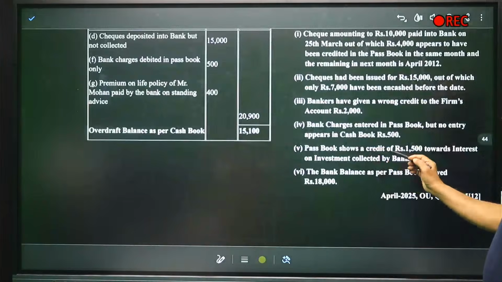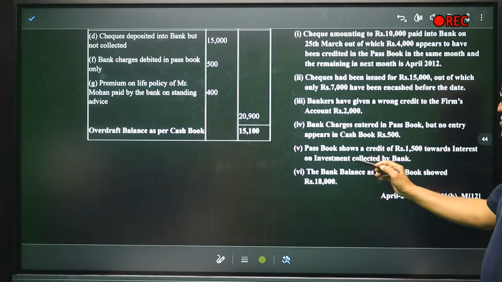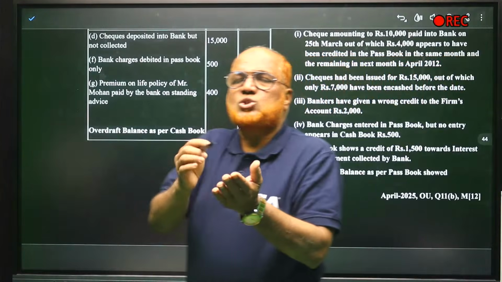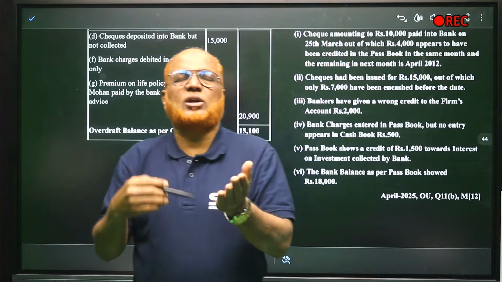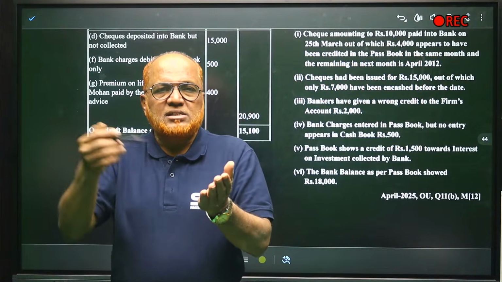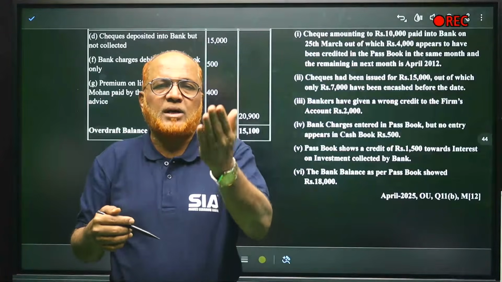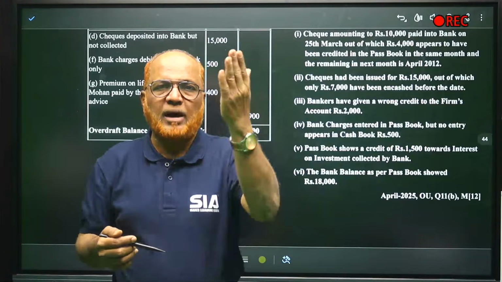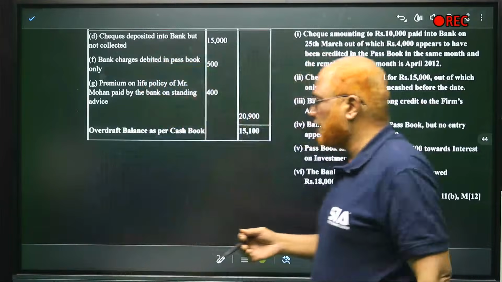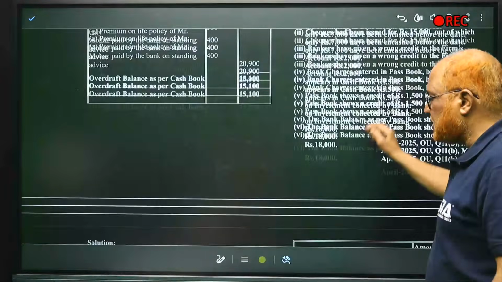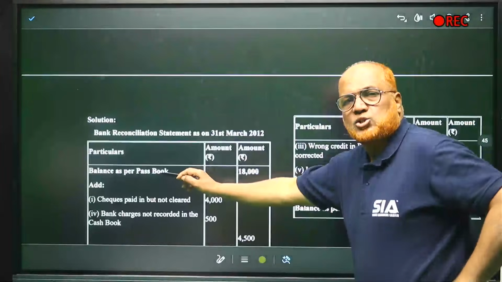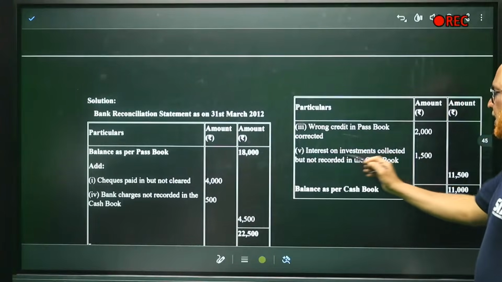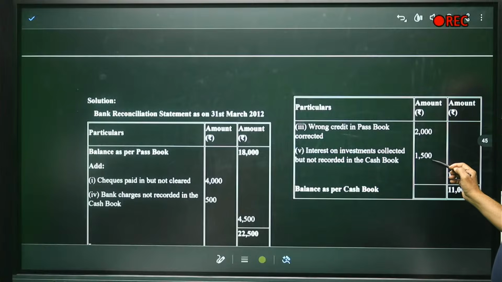Next, passbook shows a credit of 1500 towards interest on investment collected by the bank. When we open the passbook, it is showing a credit regarding interest on investment. When we receive interest, the bank passbook is showing more balance. Now we have to deduct, because our starting point is passbook only. So interest on investment collected but not recorded in cash book, 1500.